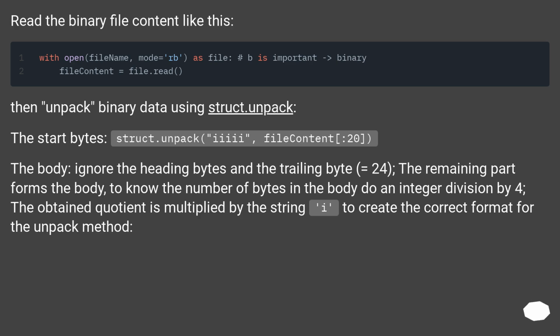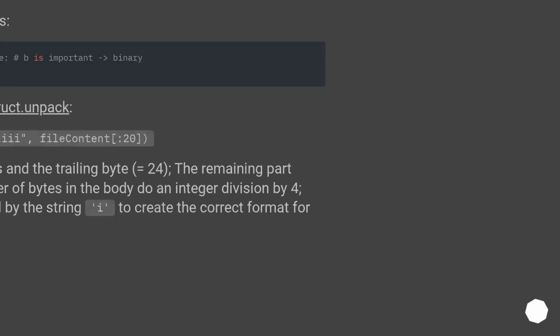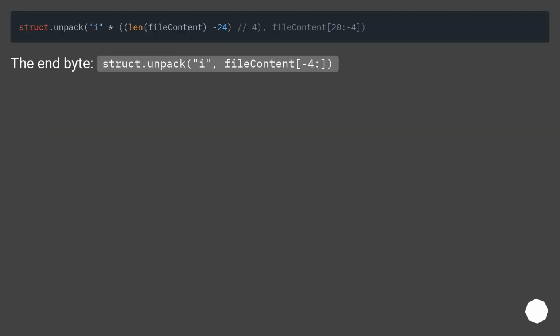To know the number of bytes in the body, do an integer division by 4, and the obtained quotient is multiplied by the string I to create the correct format for the unpack method. The end byte: struct.unpack I, file content, -4 column.